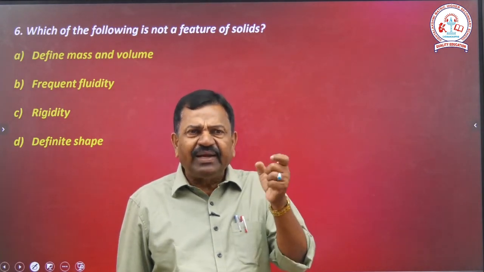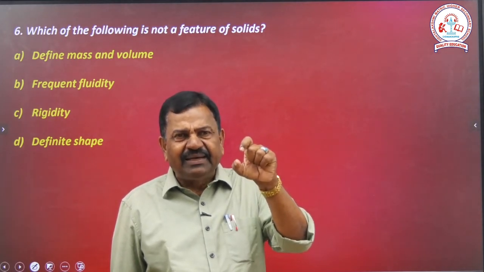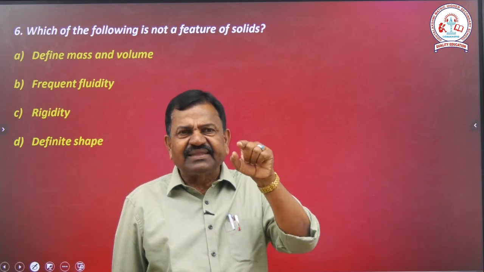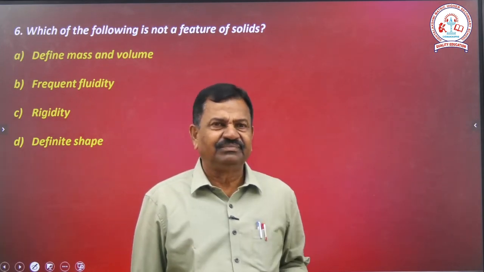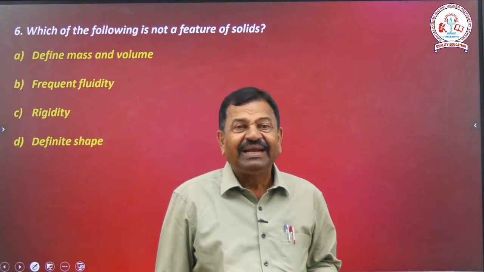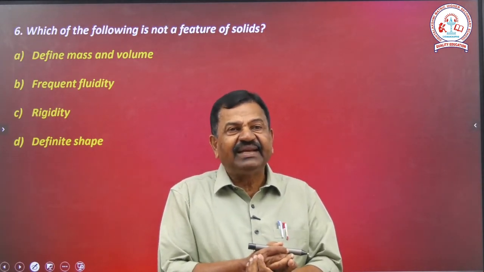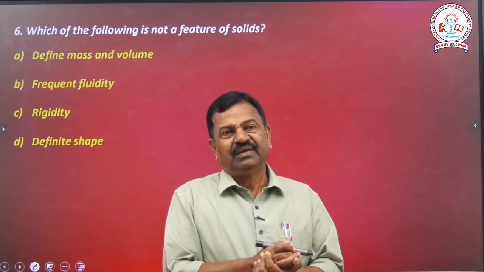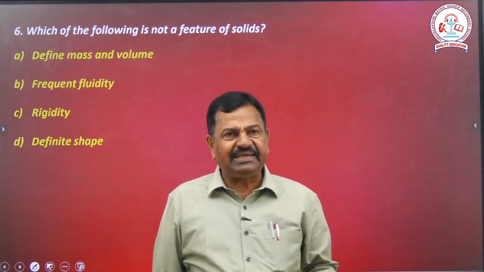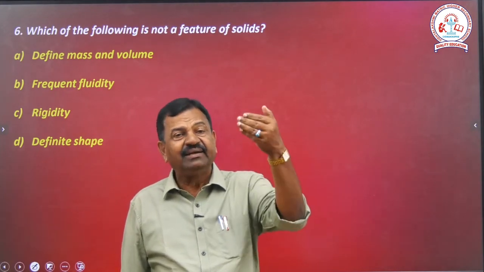Then free fluidity means moving, that is nothing but liquid. Rigidity, strong. Definite shape, the solid has a definite shape. So in these four options, the solid has mass and volume.